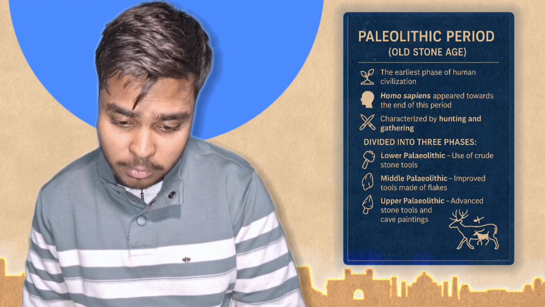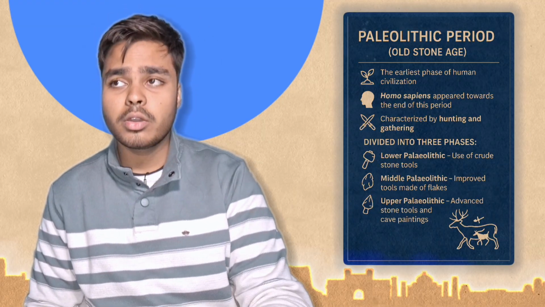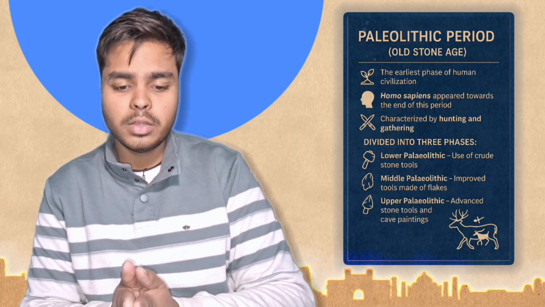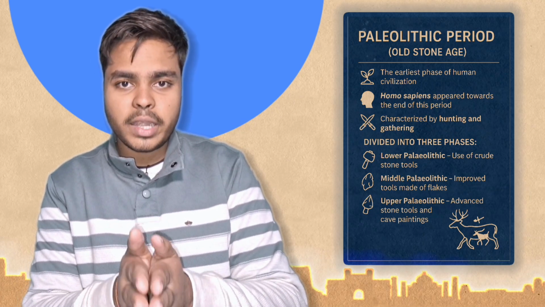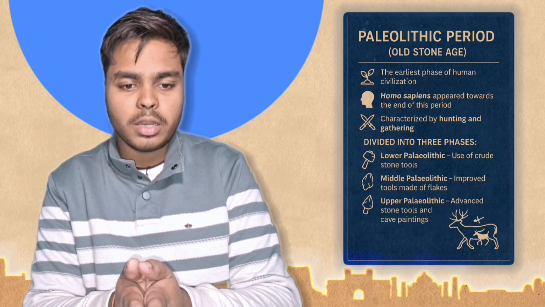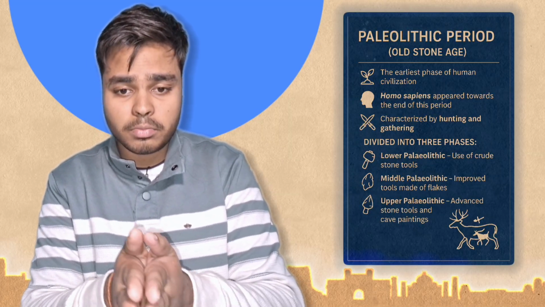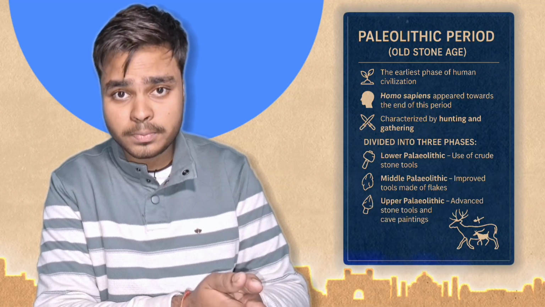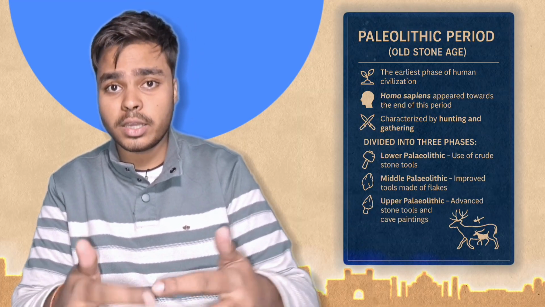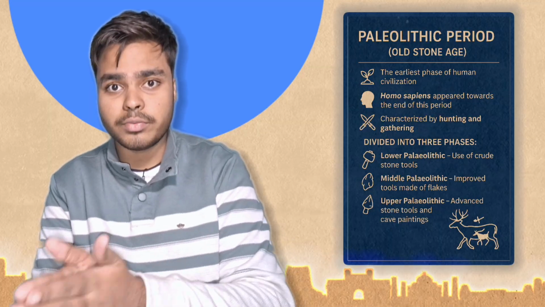At that point of time, crude stone tools were used. Crude stone tools are bigger stone tools. I'm separating two types of stone evolution: one is using stones as a tool, and the second is using stones in an artistic, precise way.